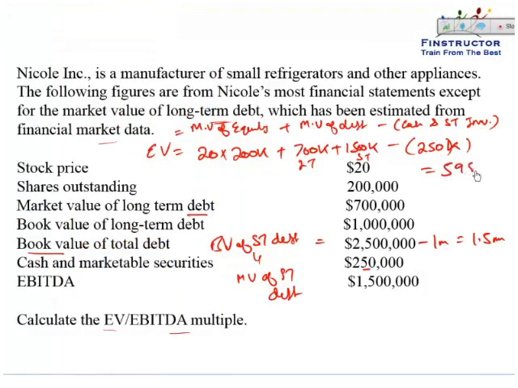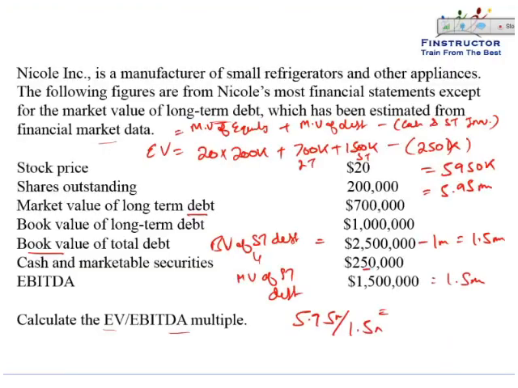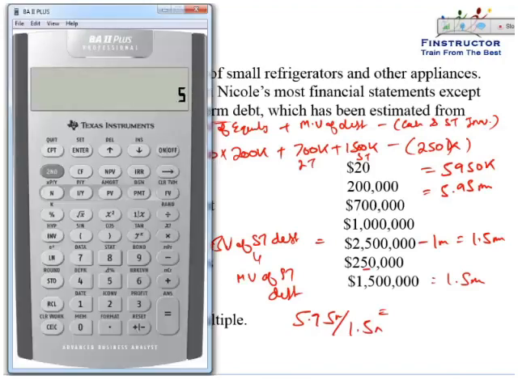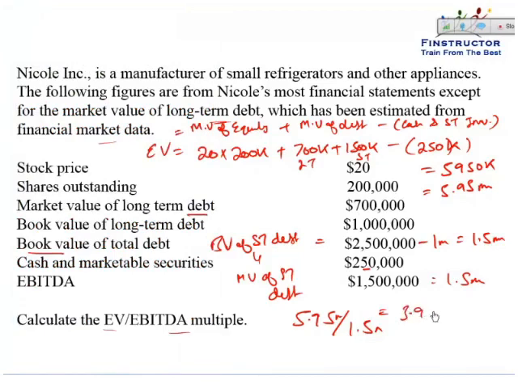So 5,950,000, or you can call it $5.95 million. The EBITDA is about 1.5 million. The EV EBITDA multiple can be calculated as 5.95 divided by 1.5, that is 3.966 times.